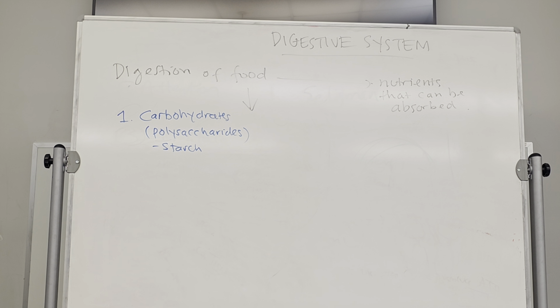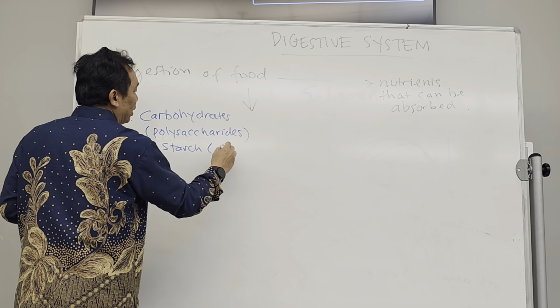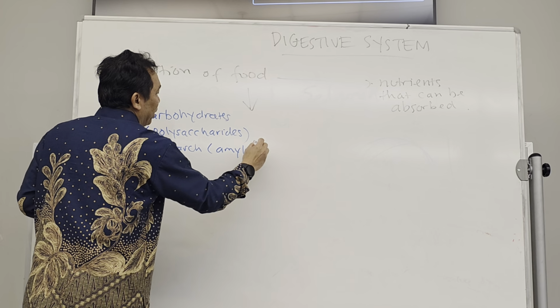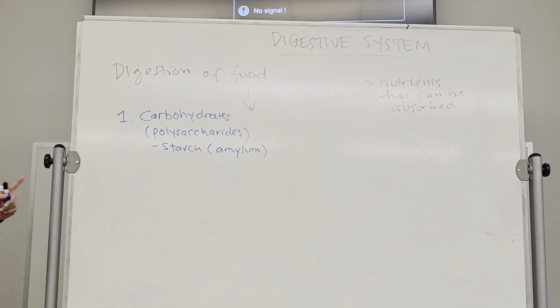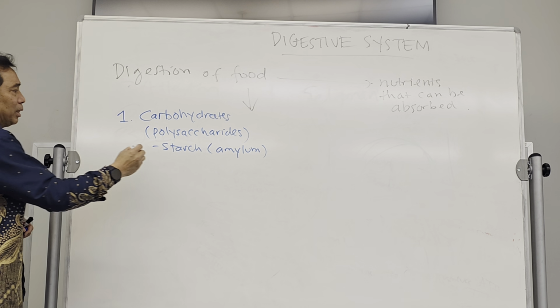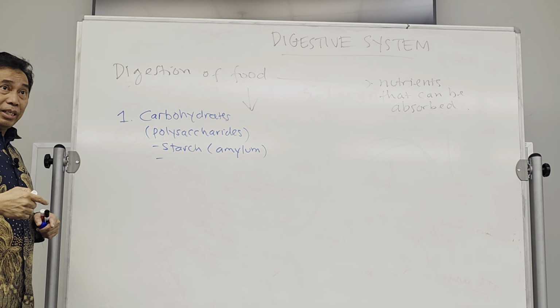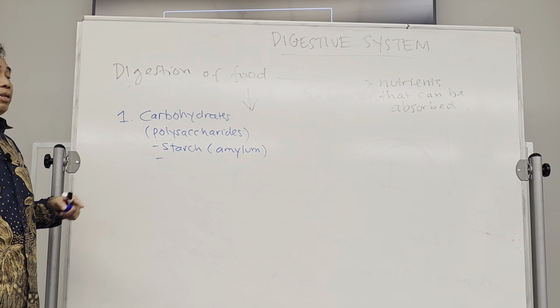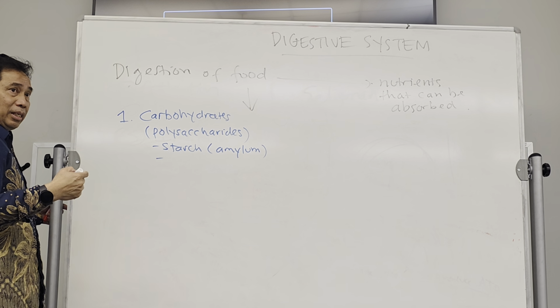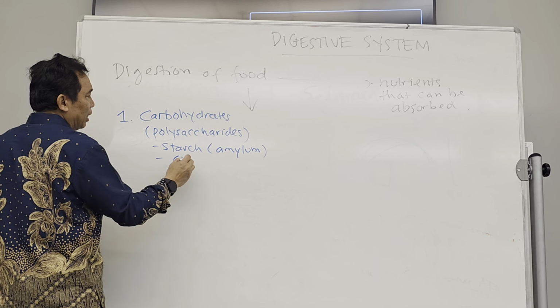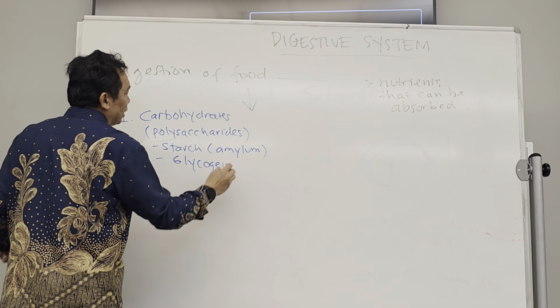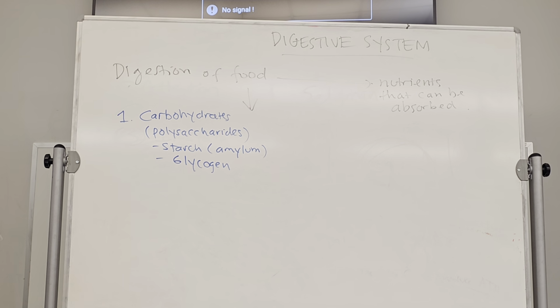It has a lot of sugars in it. Another name for starch is amylum, the scientific name for starch. Another polysaccharide that we eat, if it is taken from meat, is the glucose storage in animals, called glycogen. So glycogen and starch are polysaccharides.